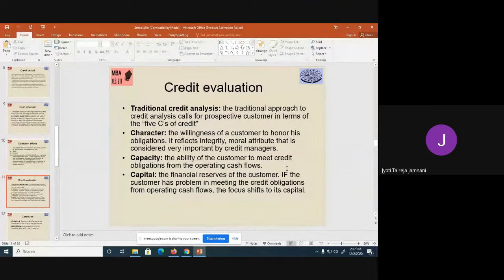If that person is always a defaulter, he has cheated many people, then to such person nobody will give goods on credit. The next you see is capacity. In case of capacity, you will see his payment capacity. So you will check his financial position. What is his financial stability? Is he having cash flows with which he can pay me money? His operating cash inflows are more than his outflows. So he has profit and he has a capacity to pay.